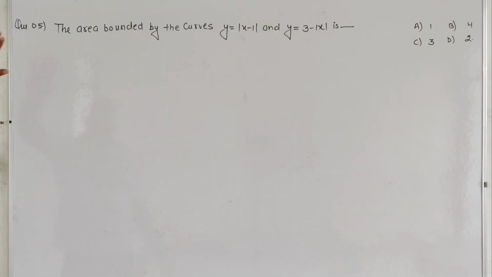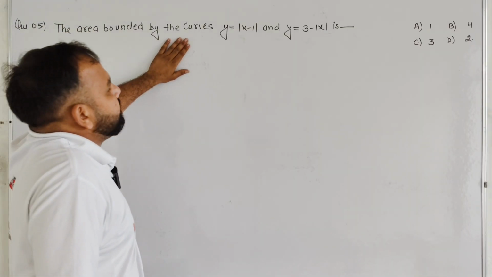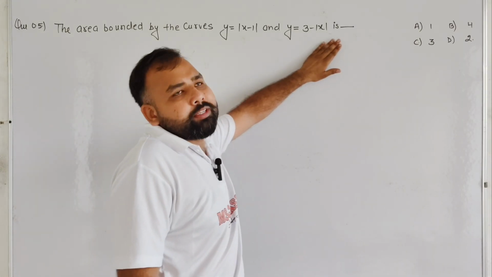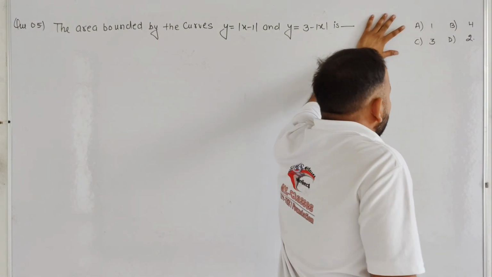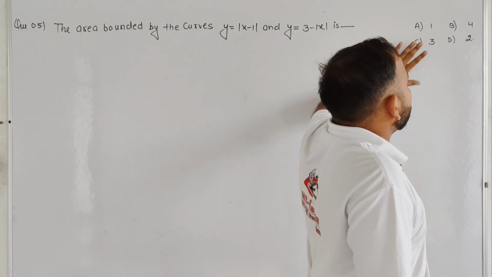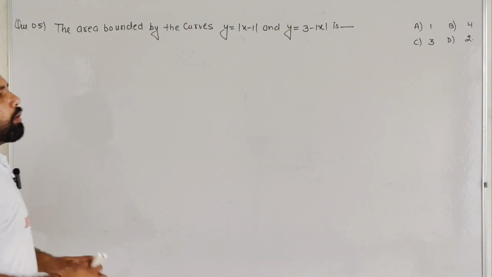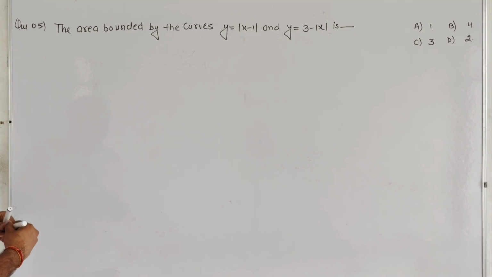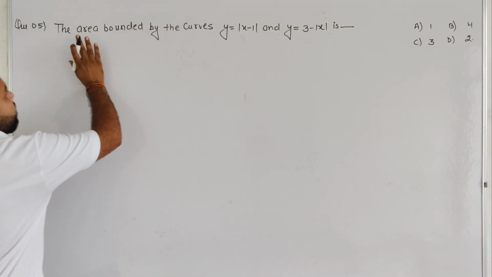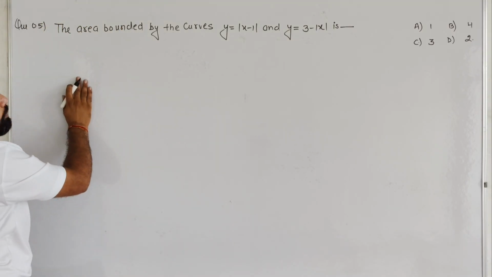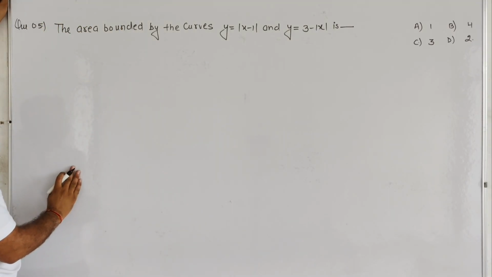Okay student, question number 5 is: the area bounded by the curves y equals mod x minus 1 and y equals 3 minus mod x is. Option A is 1, option B is 4, option C is 3 and option D is 2. So basically student, we need to find out the area bounded by both the curves, y is this and y is this. So we are going to start.